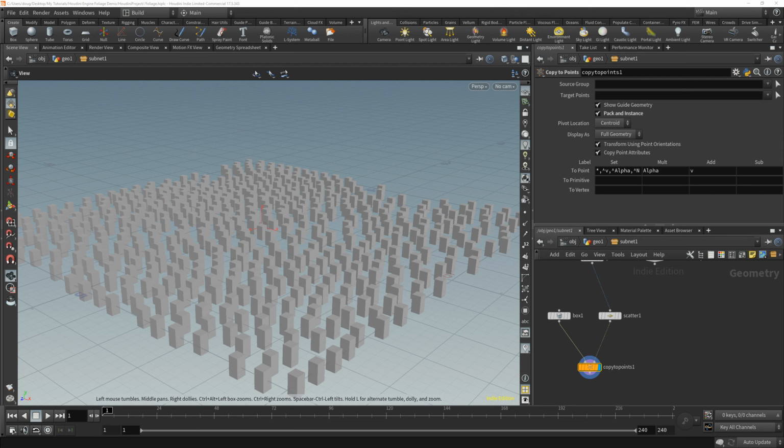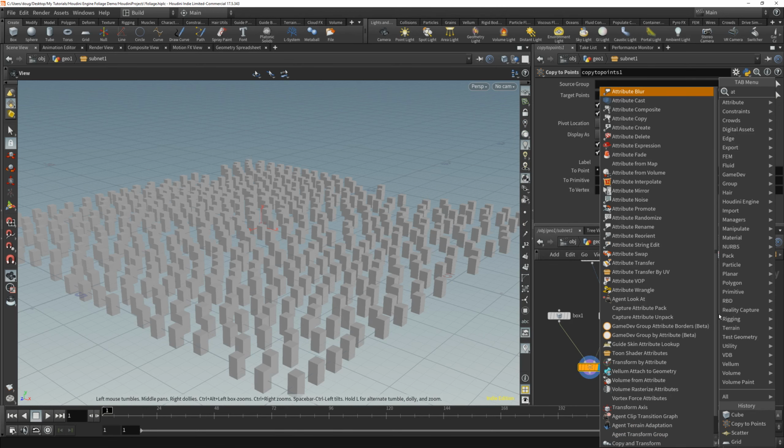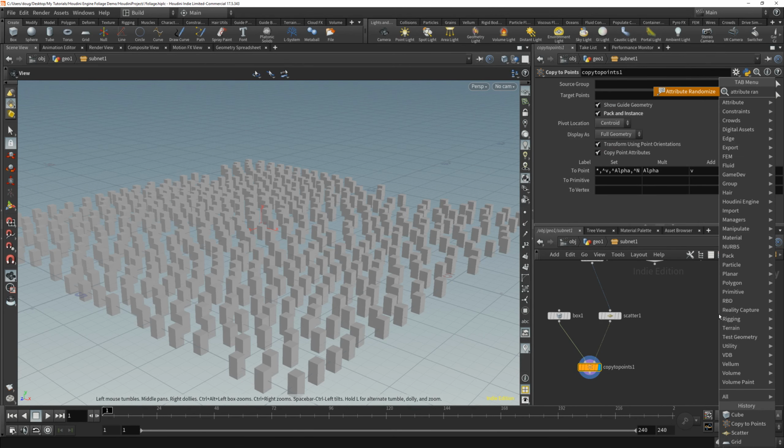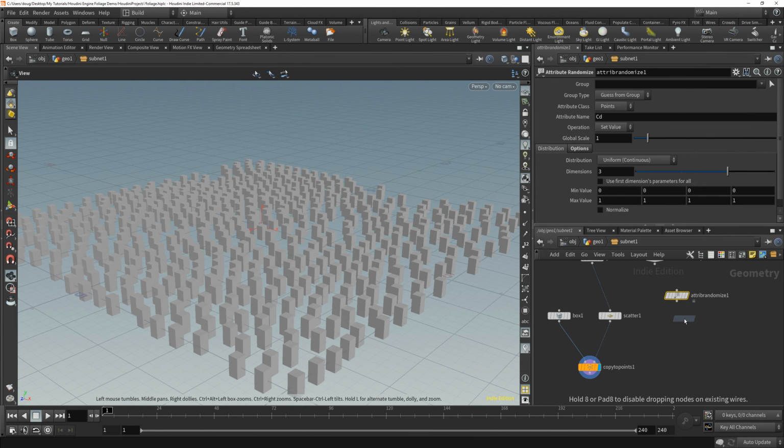I just got to cheat and look at my other project that shows me what the attributes are called. I know what they're called, but actually how I set them up. So we're going to be using these nodes called Attribute Randomize. And the first one we're going to do is P-scale. By default it uses CD, which is color. But we're going to use P-scale.